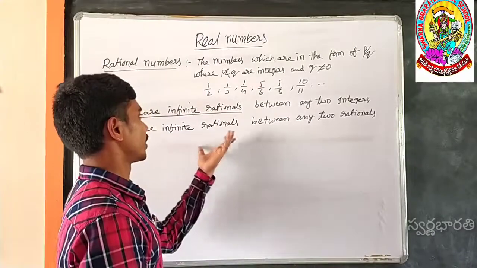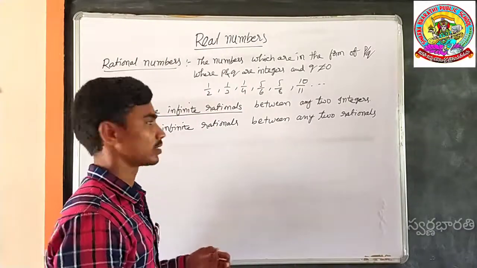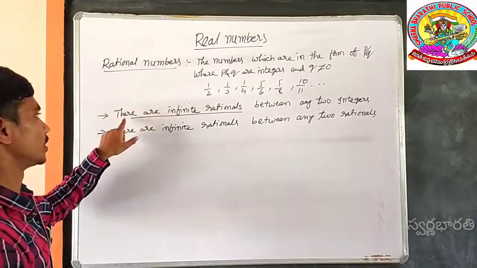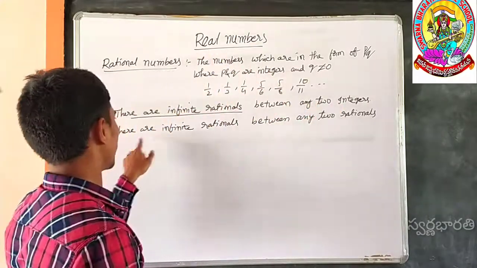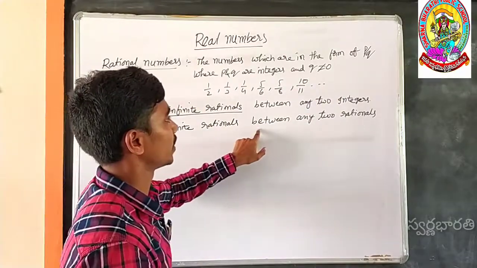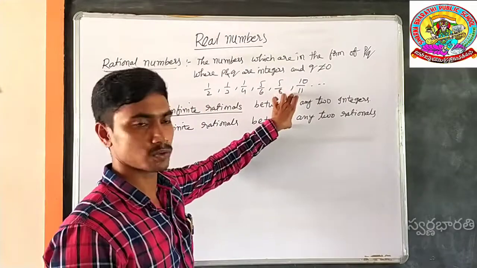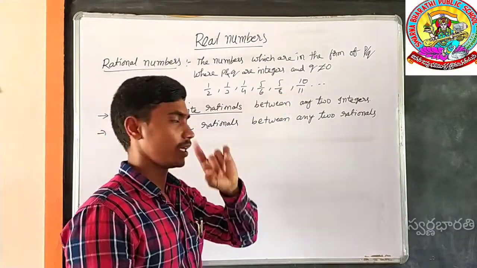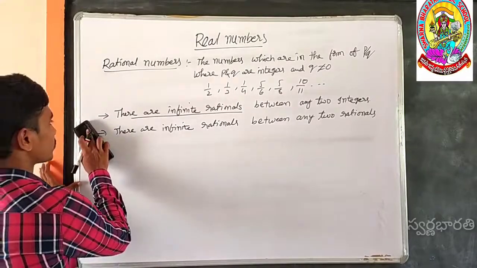Like the mean method, we can easily find the rational numbers between any two rationals. Memorize these two concepts: there are infinite rational numbers between any two integers. Next, there are infinite rationals between any two rationals also. Based on these two concepts, we will do a sum belonging to exercise 1.1.